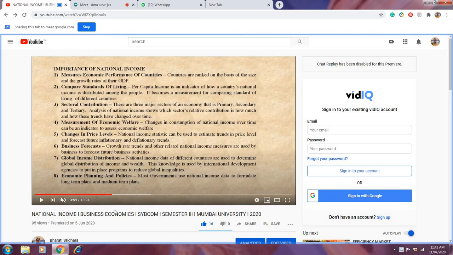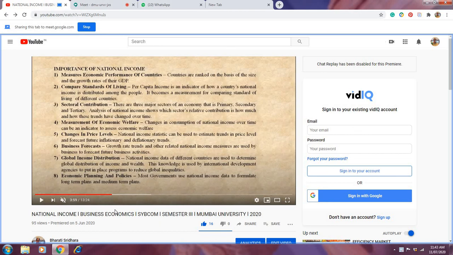So what is the global income distribution? Whether this country is rich and the other country is not. Why is it happening, right? So these international agencies are there. They also arrange some programs to reduce the global inequalities. So for that purpose also, national income is very, very important.